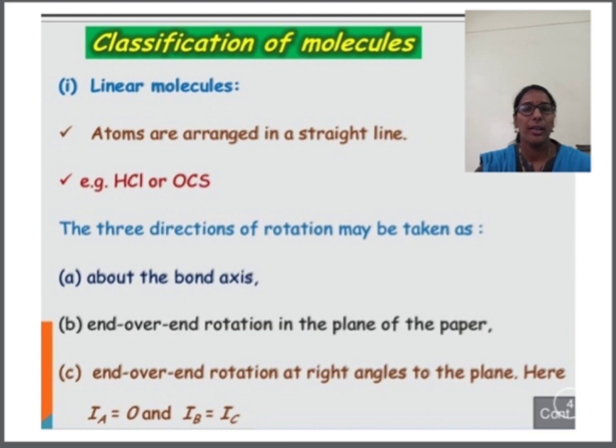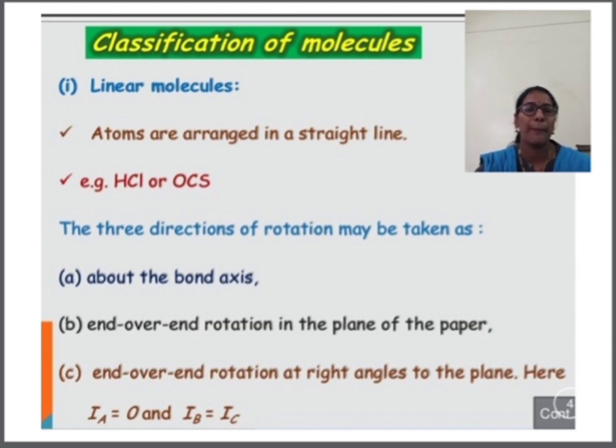When we rotate only about the bond, what happens? Nothing will be changed. The radius will be the same, the reduced mass will be the same. That's why the moment of inertia will be constant, that is Ia is equal to 0. So we can say that the moment of inertia related to the first kind of rotation for linear molecules is equal to 0.